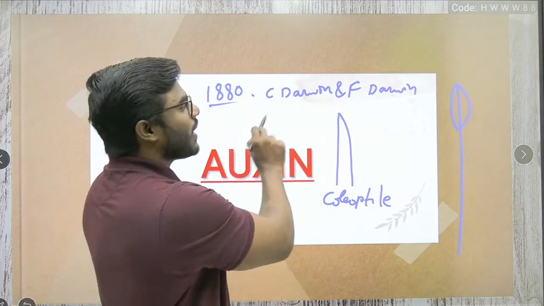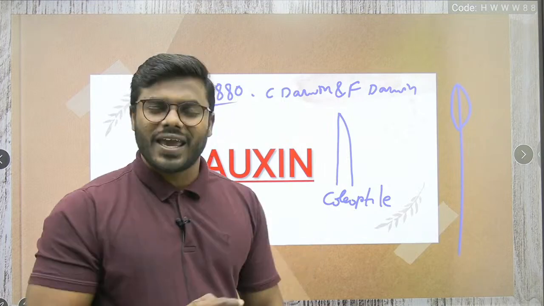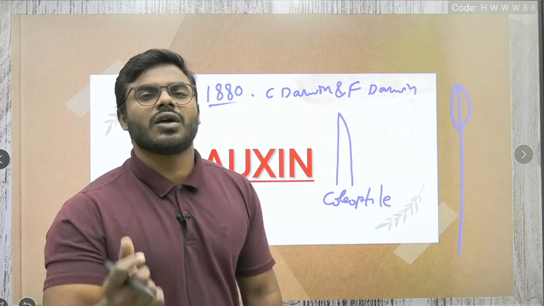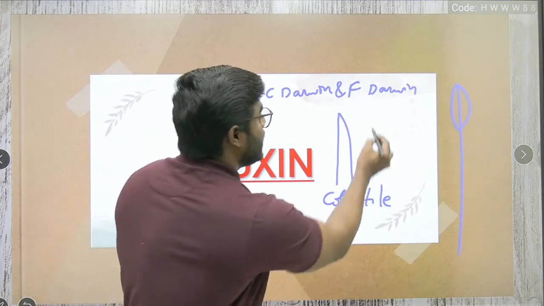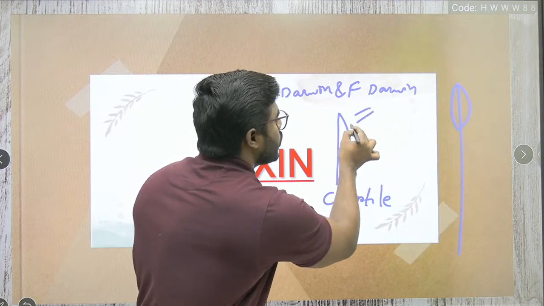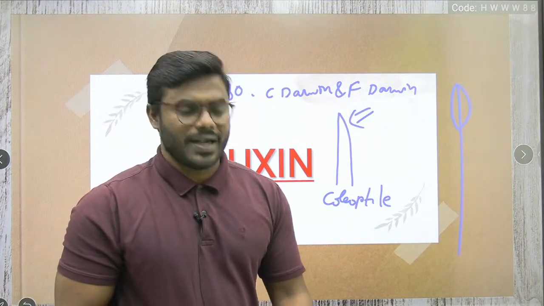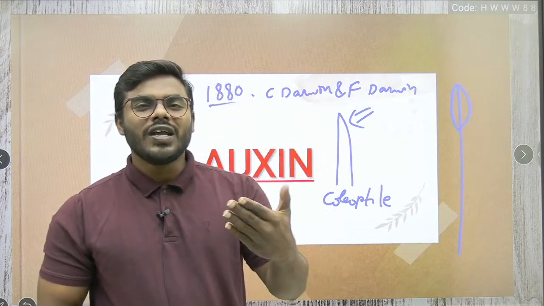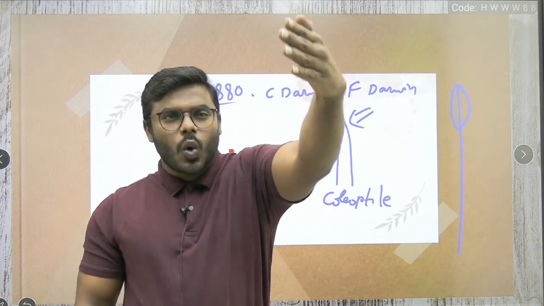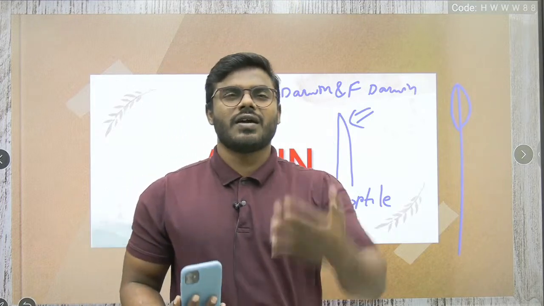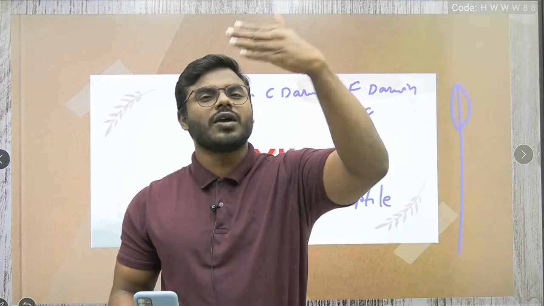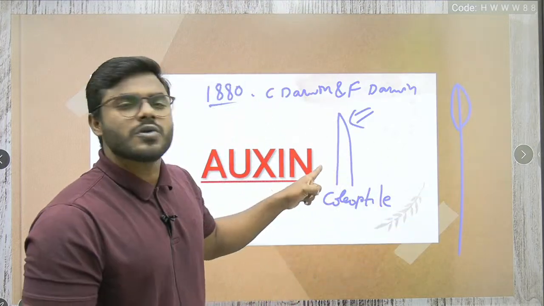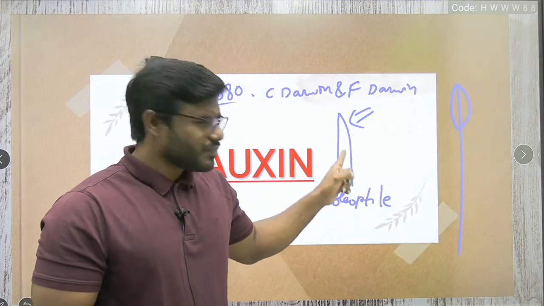So Darwin and his son started doing the experiments on the coleoptile. Whenever they did the experiment, friends, you know what they have done? They exposed the coleoptile to unilateral sunlight. Does everyone understand what we mean by unilateral sunlight? It means the sunlight is coming only from one direction. Suppose I am standing here and the light is falling directly on my face. That is what I call unilateral direction. So they exposed the coleoptile to unilateral light.